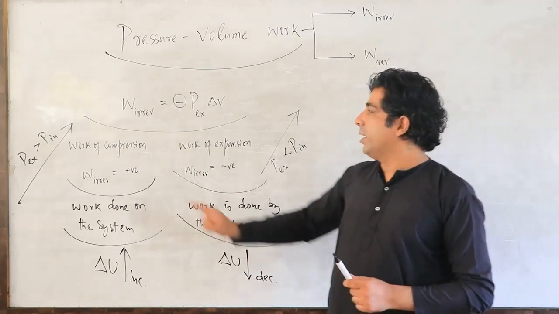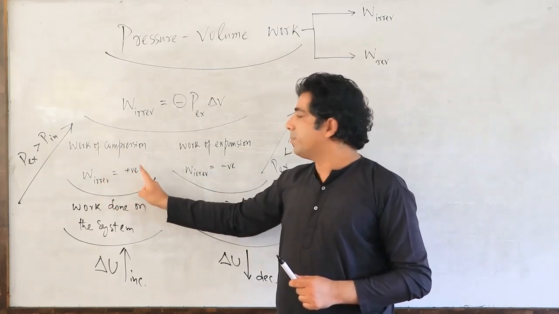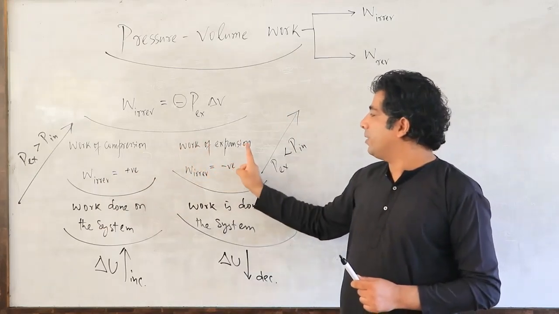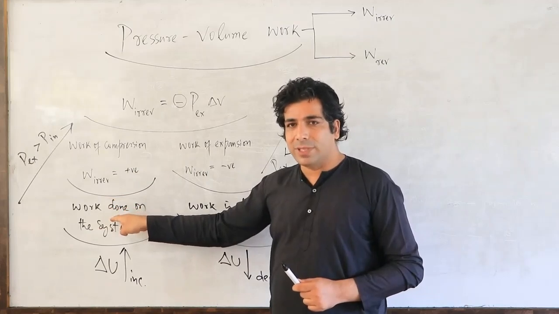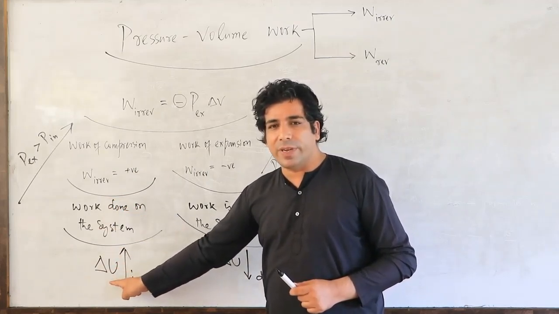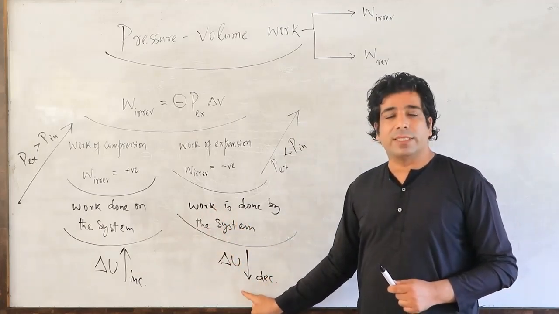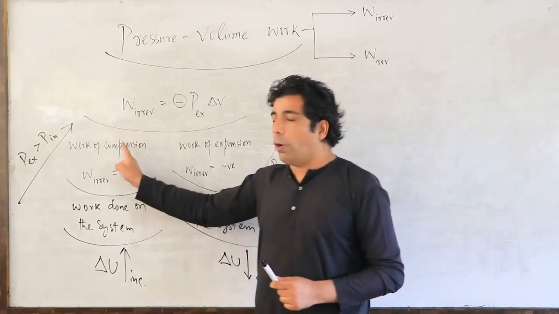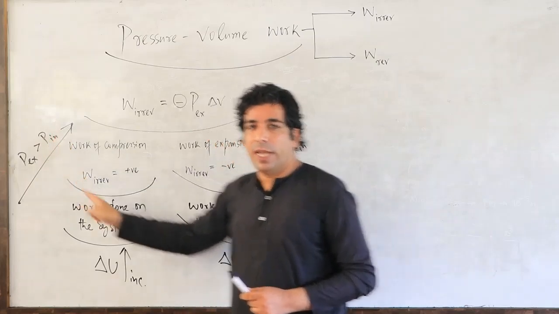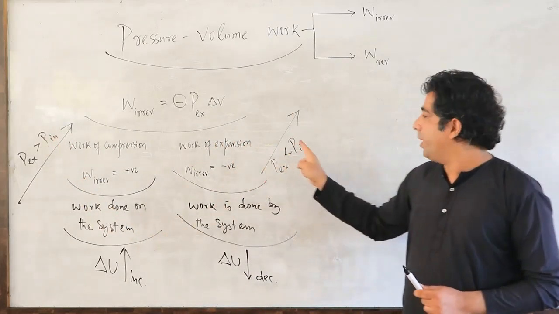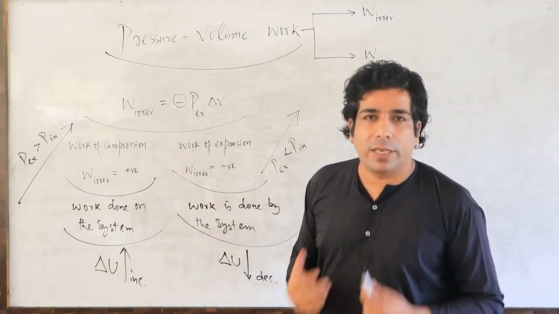So work of compression, this irreversible work, is positive, and work of expansion is negative. Here the work is done on the system, so internal energy of the system will increase, and here the work is done by the system, so internal energy of the system will decrease. Compression will happen only when external pressure is greater than internal pressure, and expansion will happen only when internal pressure is greater than external pressure. I hope you have understood this now.